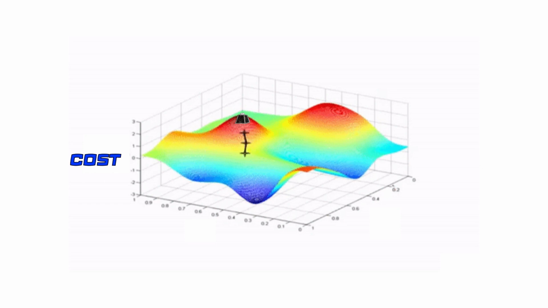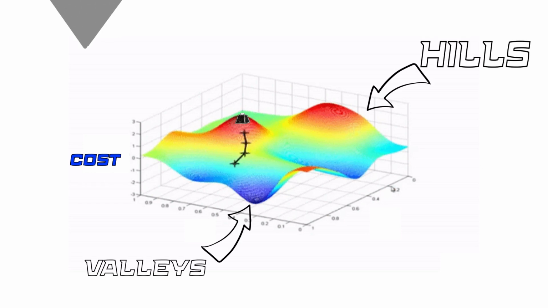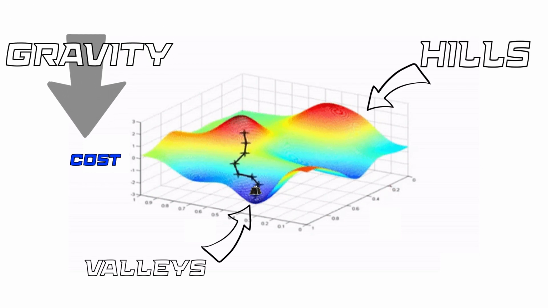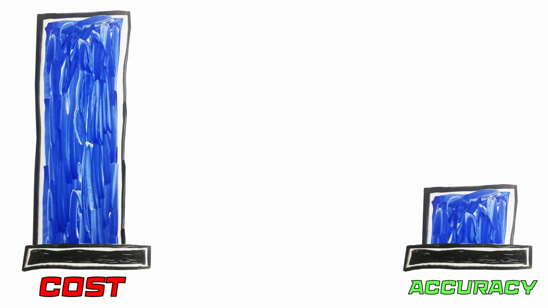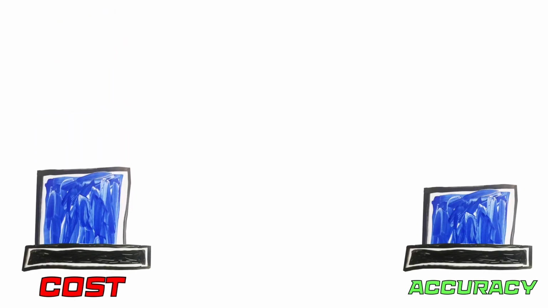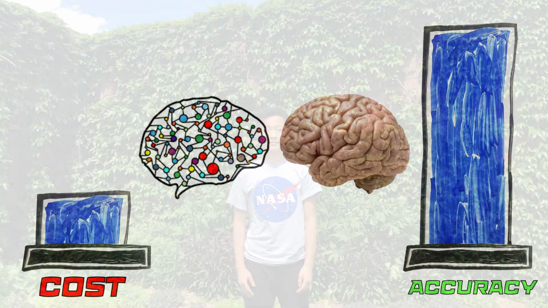It can create a landscape of sloping hills and valleys, with mathematical gravity pulling our weights downwards to a lower cost. By using gradient descent over and over again, we minimize the cost of the network, increasing the accuracy, and eventually creating a neural network that is on par with humans.